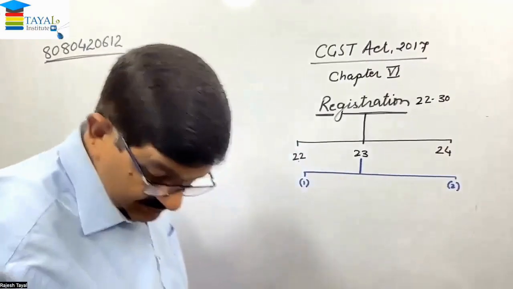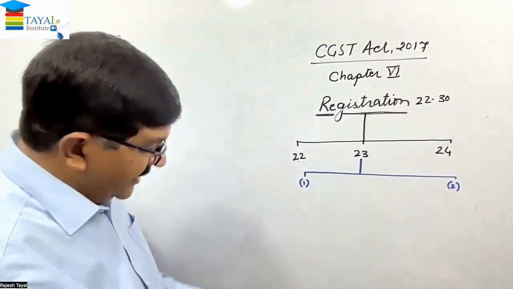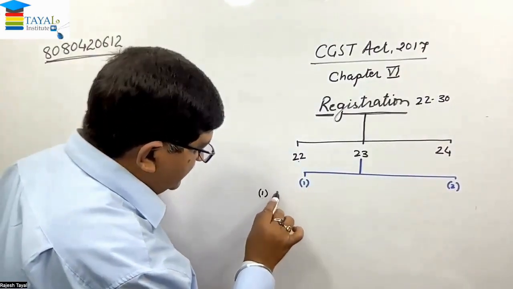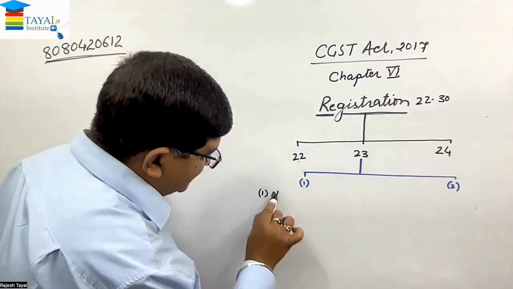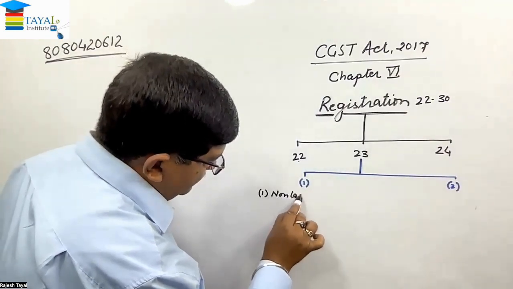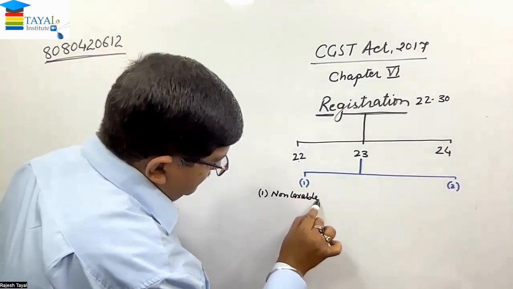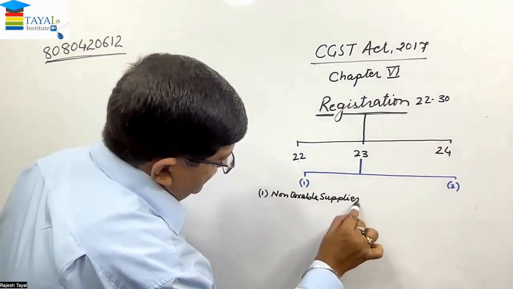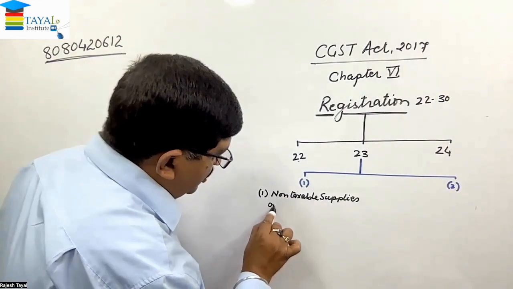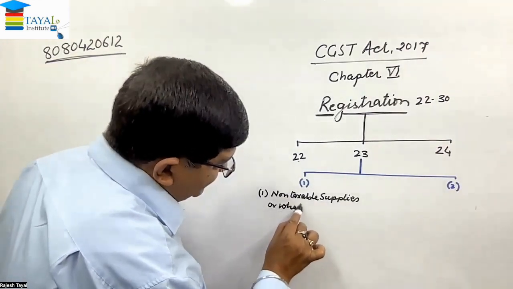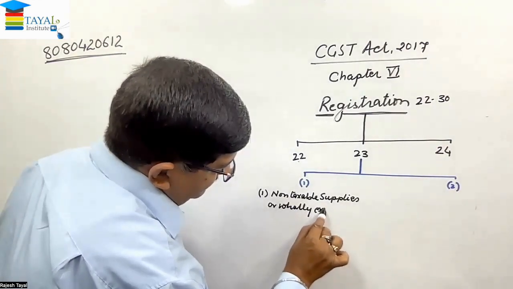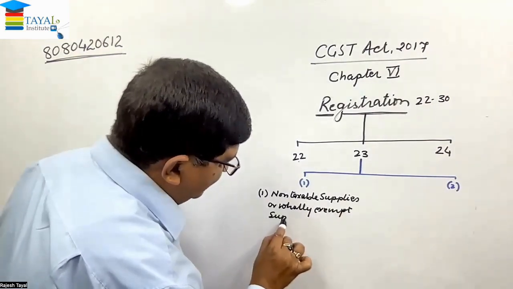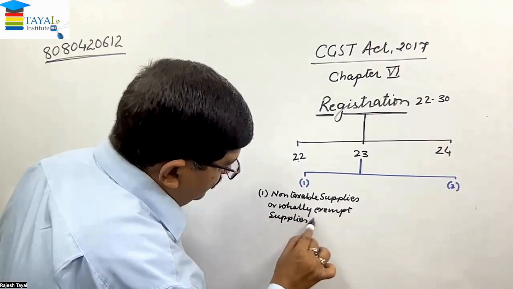So here, in subsection 1, we have non-taxable supplies or wholly exempt supplies only.